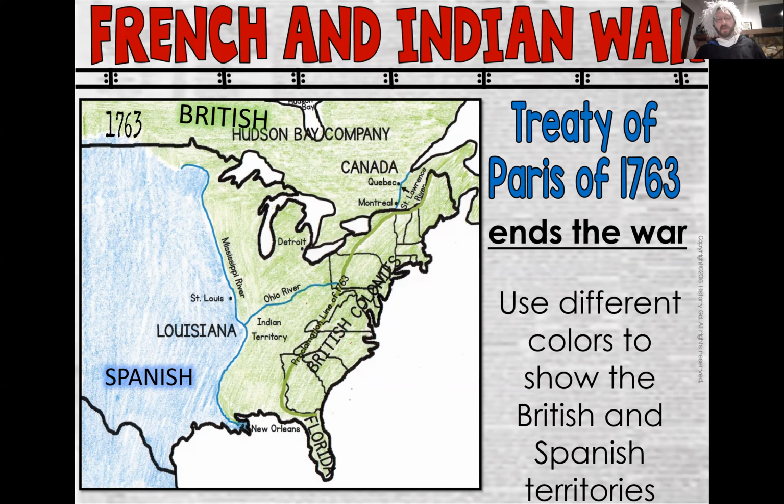So for example, if you're using purple for the British, make sure you put that somewhere on your map. That purple is the British land now. And let's say you're using hot pink for the Spanish section. You color that section in hot pink and make sure somewhere on your map you've labeled this is Spanish territory.